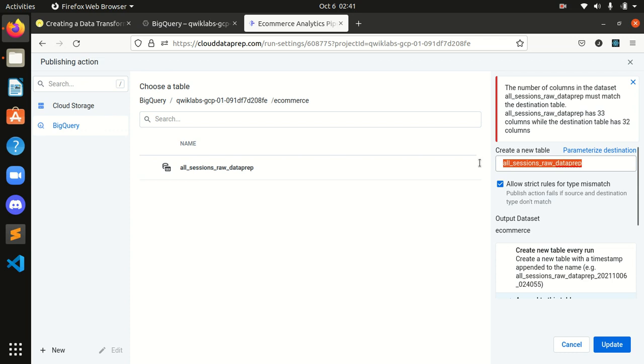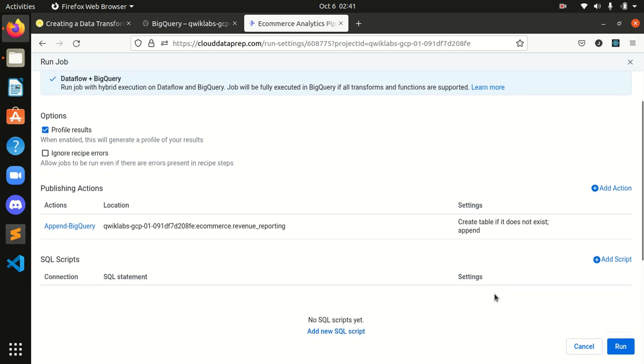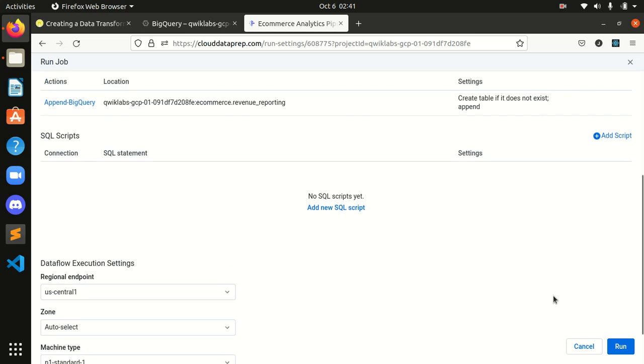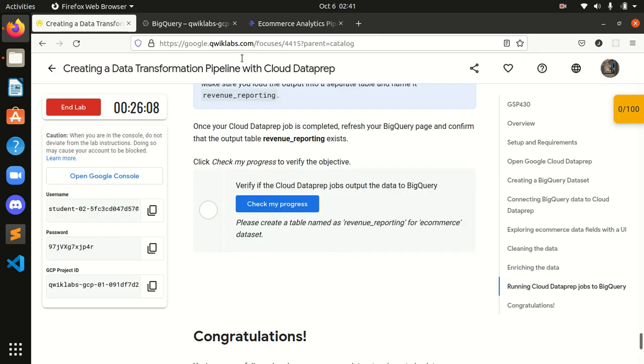Over here I will paste this, and after that I will update it, and after that I will run this. How much time do we have? We have around 26 minutes.